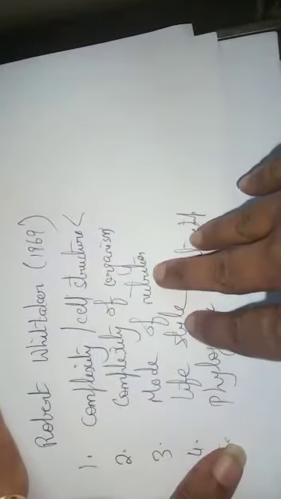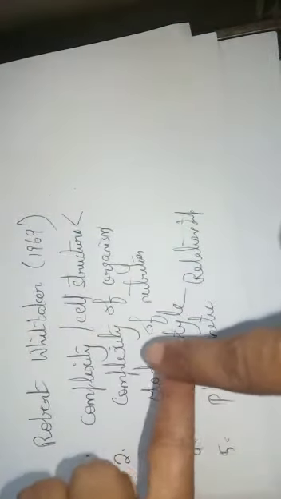And when I talk about mode of nutrition, it means whether the organism is autotrophic, saprophytic, or heterotrophic. So what is their mode of nutrition? Do they prepare their own food, or do they depend on some other living organisms, or on dead organisms? That was the third criterion he used.